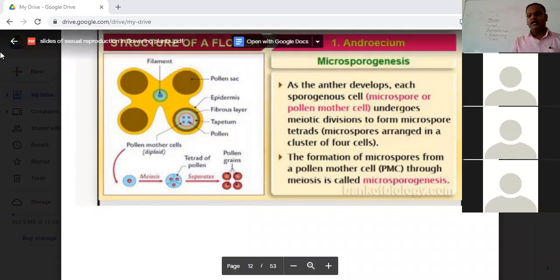Students, can you recall a similar event which we will study when we do human reproduction? If I'm saying microsporogenesis, with which similar event can we connect it in human reproduction?